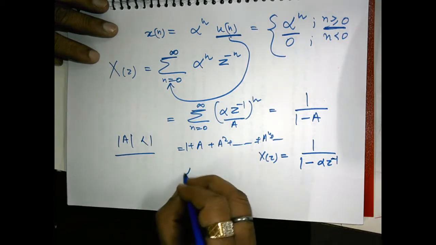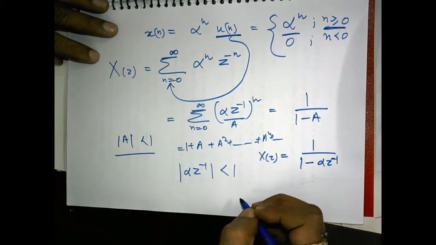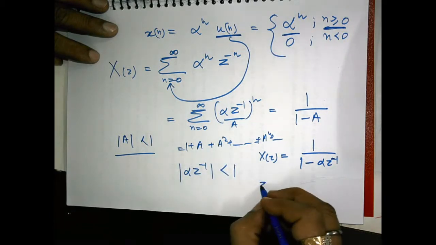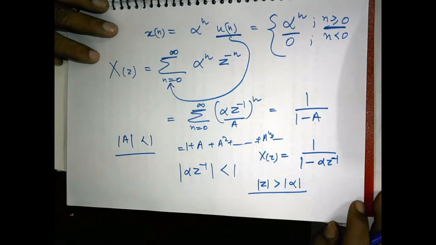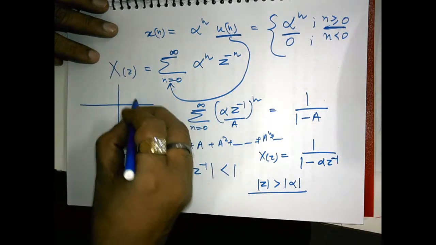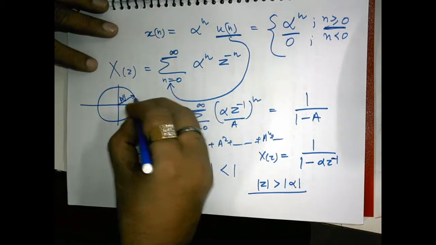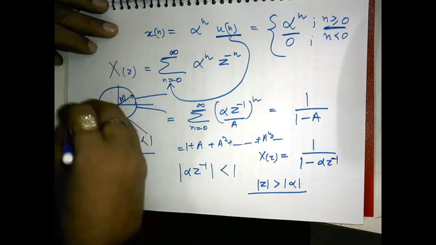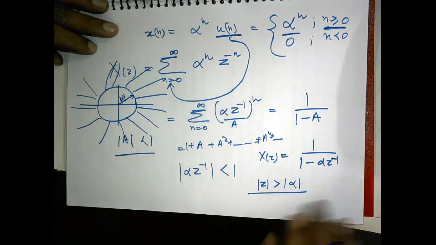And what is the region of convergence? Alpha z^(-1) should be less than 1 in magnitude. This means mod z should be greater than alpha. And mod z greater than alpha means the region of convergence is exterior to a circle having radius alpha.